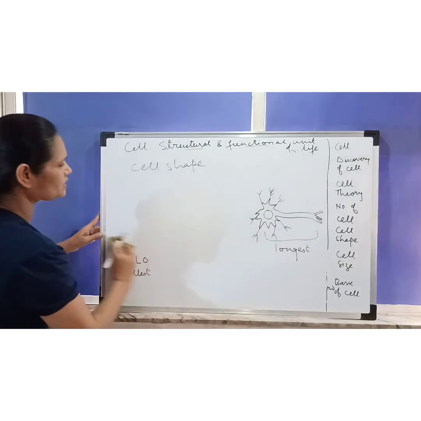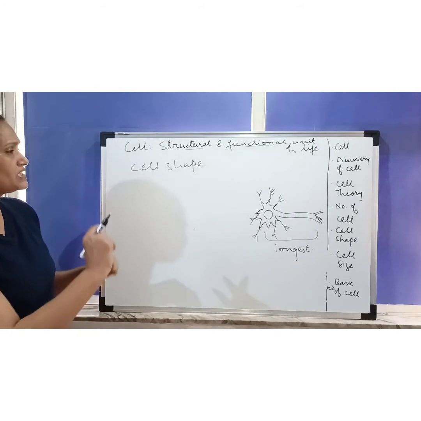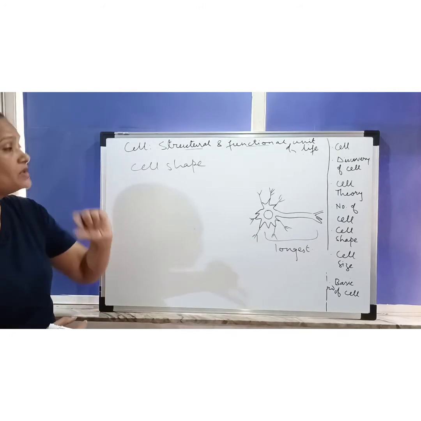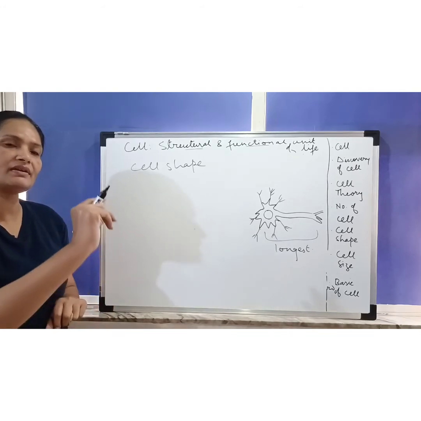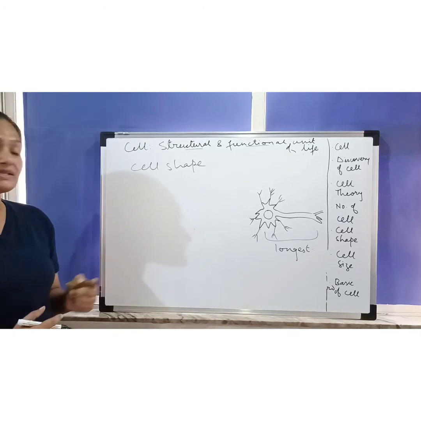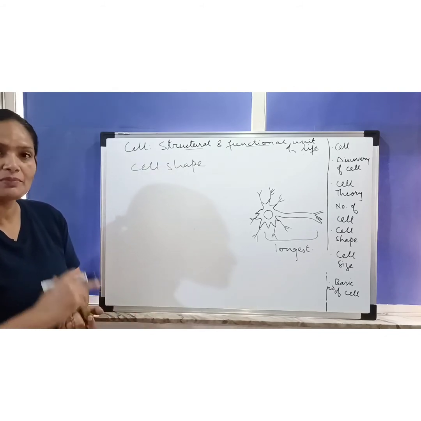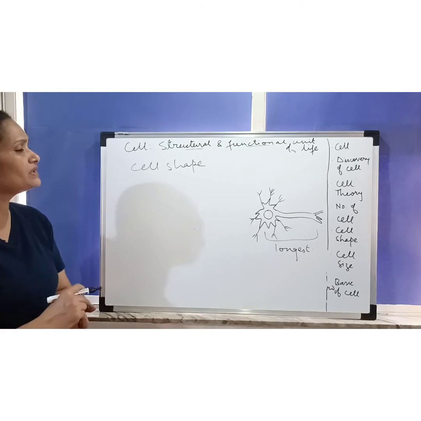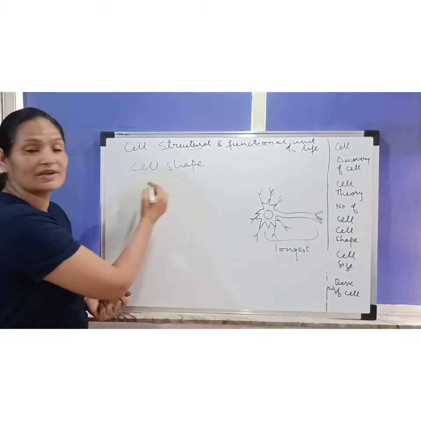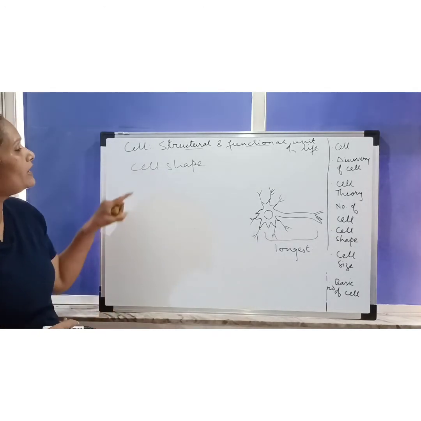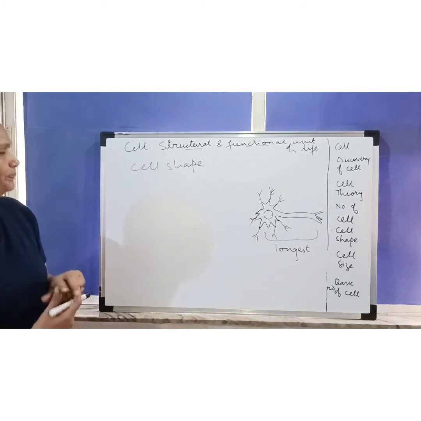Then WBCs and RBCs also vary in shape. RBCs are somewhat disc shaped and biconcave. Disc shaped means that in between they are a bit hollow or dipped. Why are they disc kind of or biconcave? The reason is that they have to carry oxygen. They have to combine with hemoglobin and make oxyhemoglobin. So that is the reason they have a different shape. Depending on the shape required for their function, cells vary in shape.